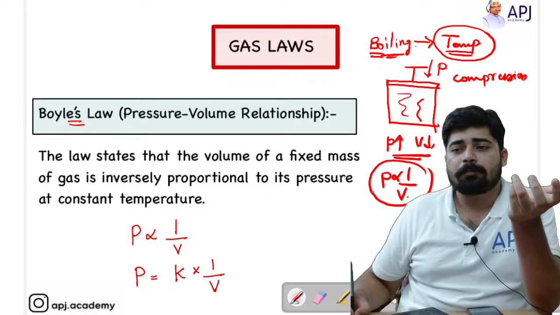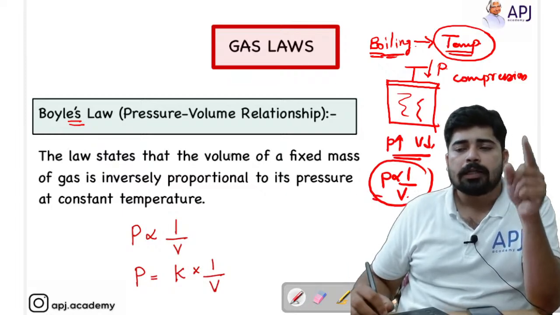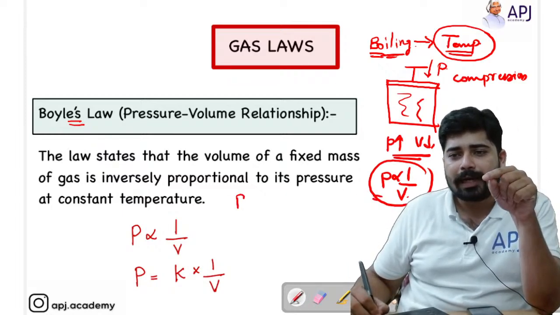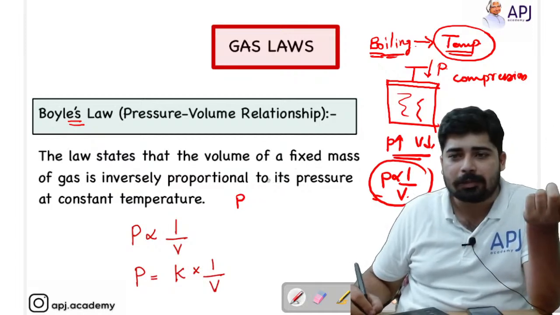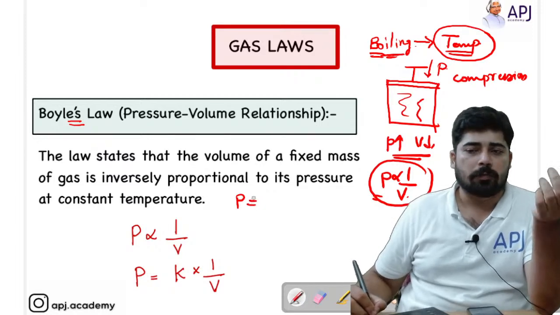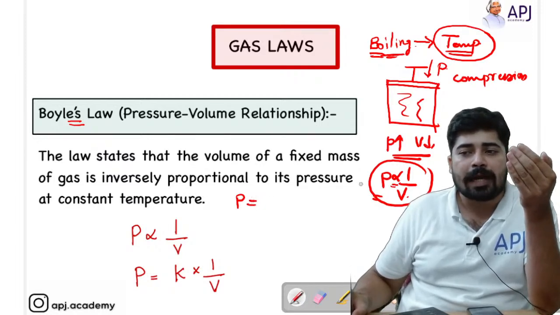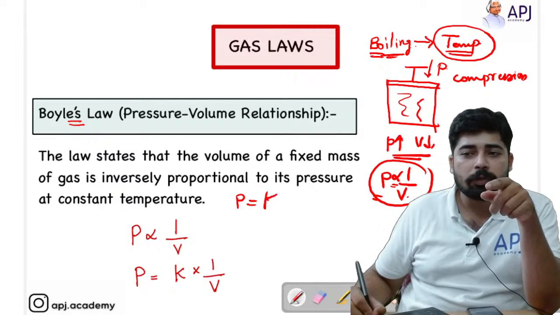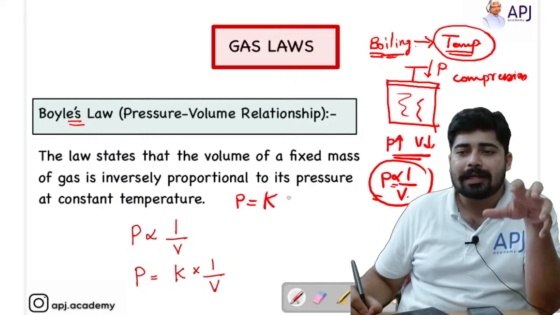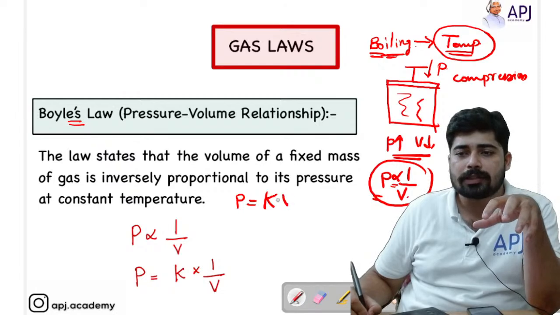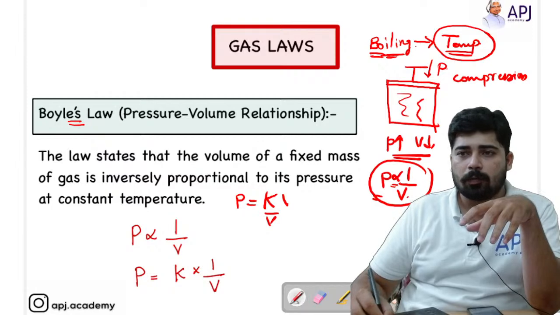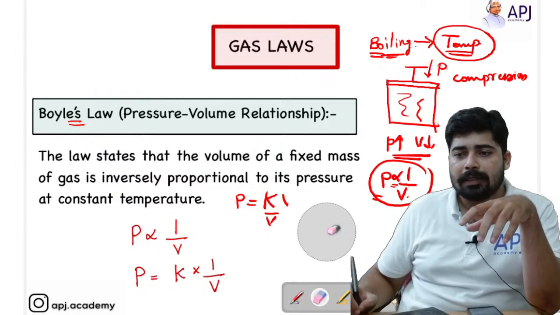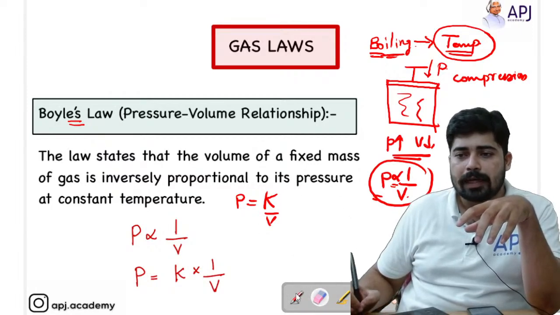So I have told that pressure is directly proportional to 1 by V. If that is the case, then you can convert this proportionality equation into an equality equation by just putting equal to. If you are converting this proportionality sign to equality, then you have to use a certain constant. So I can write it as P is equal to constant by V. What does that mean? That means PV is equal to a constant.